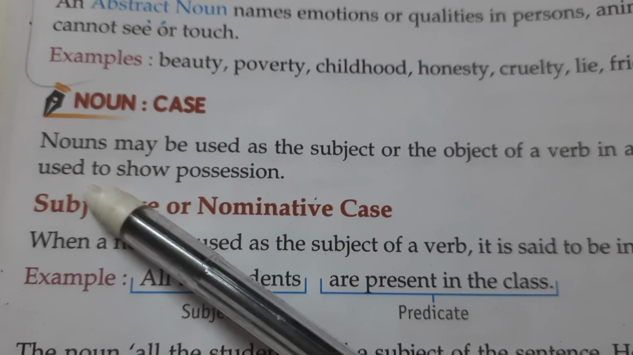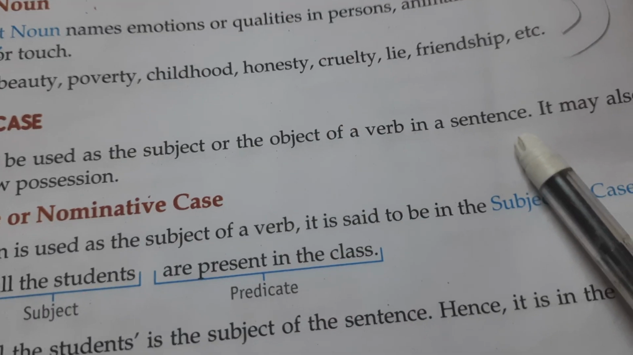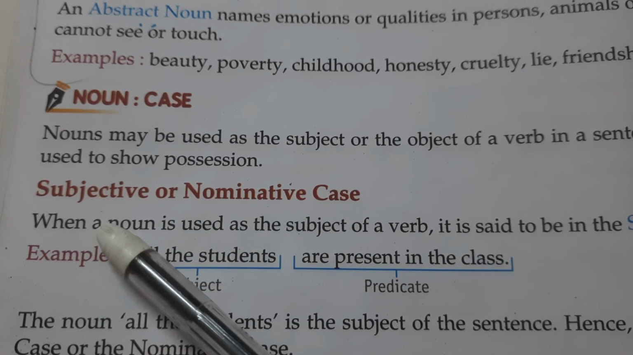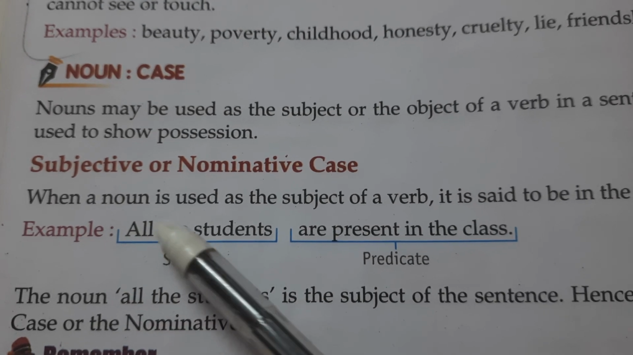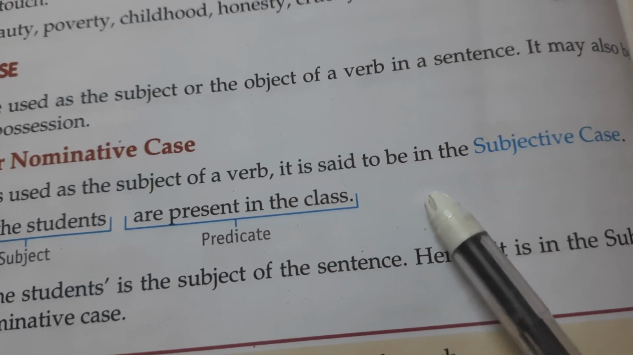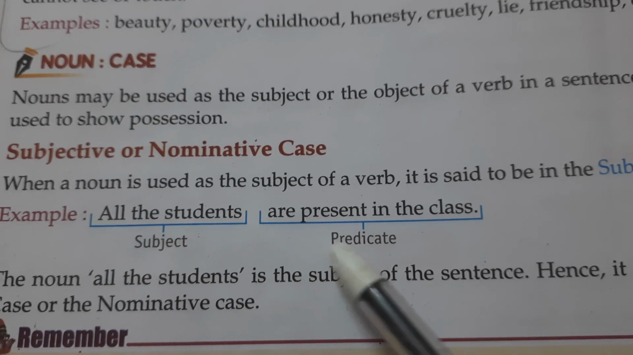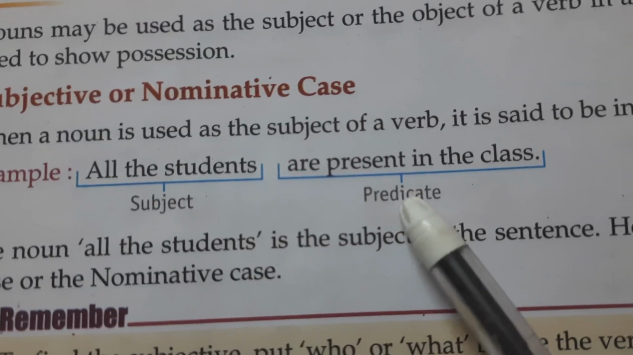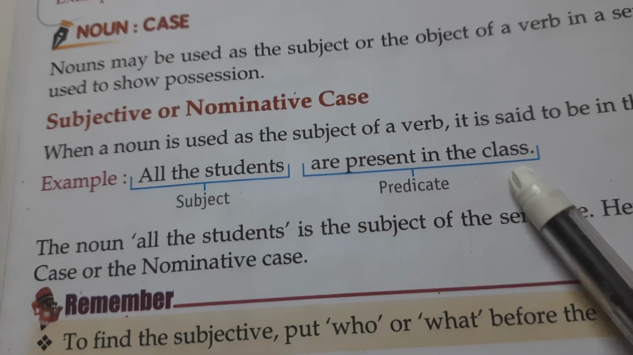Noun case. A noun may be used as the subject or the object of a verb in a sentence. It may also be used to show possession. Subjective or nominative case: when a noun is used as the subject of a verb, it is said to be in the subjective case. For example, all the students are present in the class. What is subject? All the students is the subject. And what is predicate? Are present in the class is the predicate. So this is subject and this is predicate.